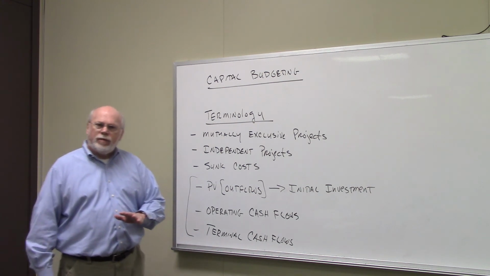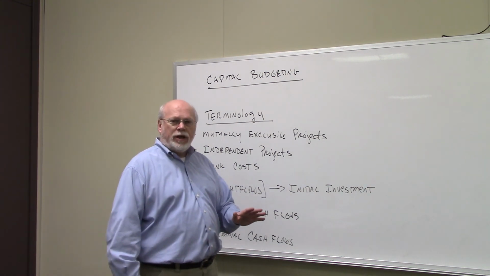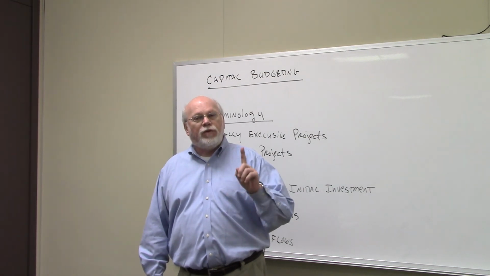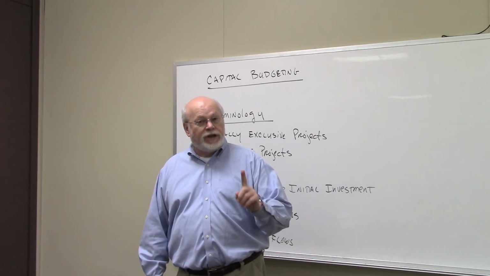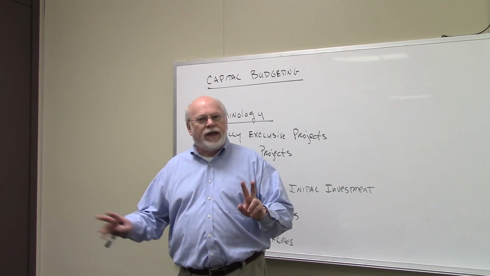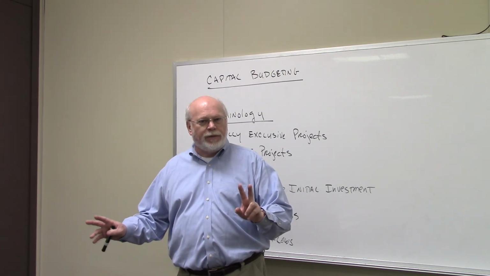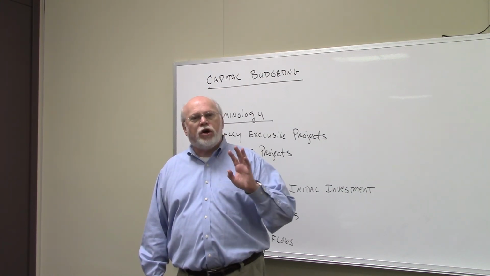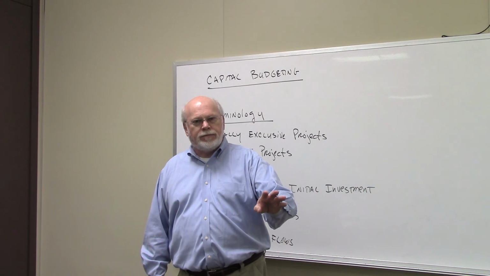As a student, remember in capital budgeting, there are only 3 different types of cash flows. We've got the present value of the outflows or the initial investment. We've got operating cash flows, which are any cash flows that impact the income statement. And we have terminal cash flows, which are cash flows that occur at the end of the life of the project.